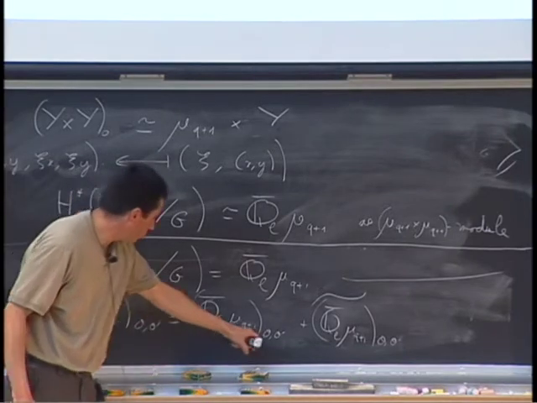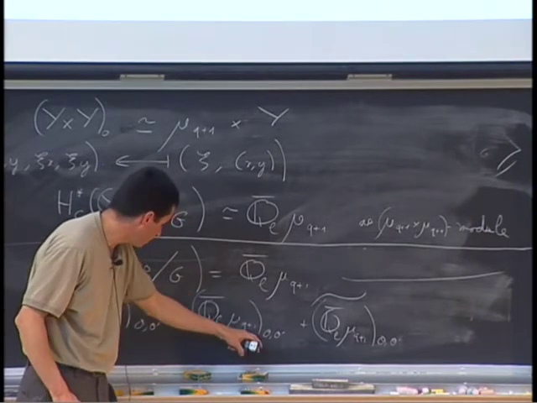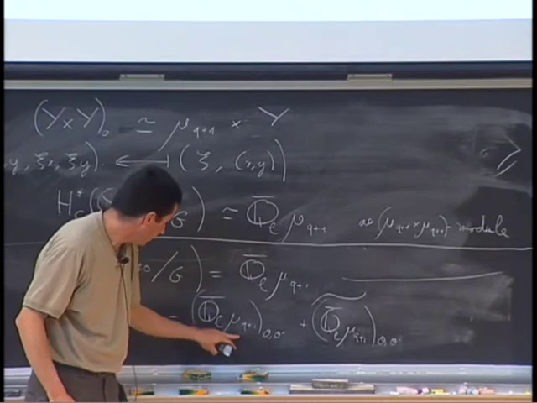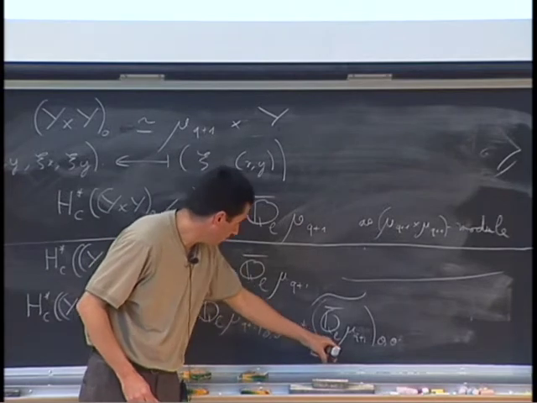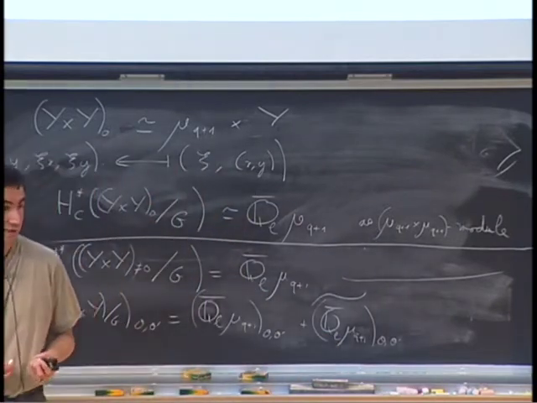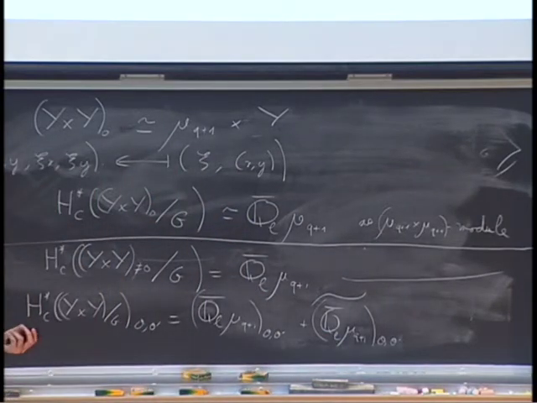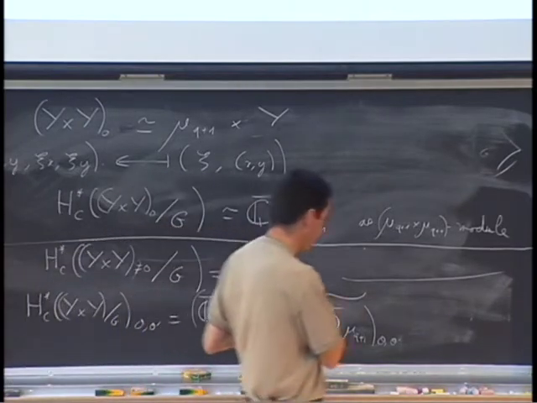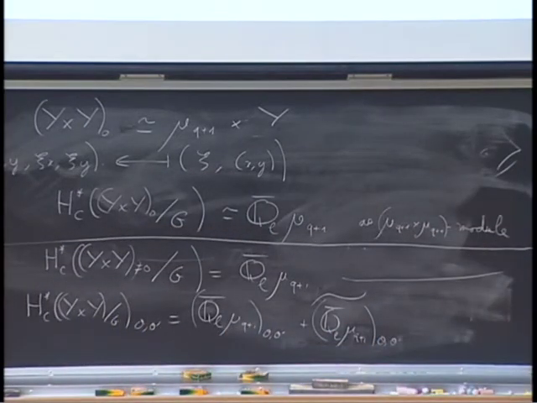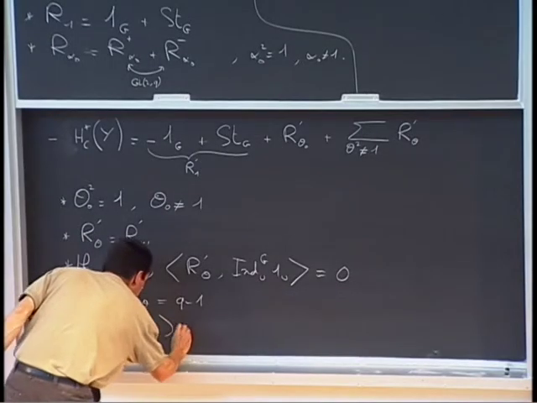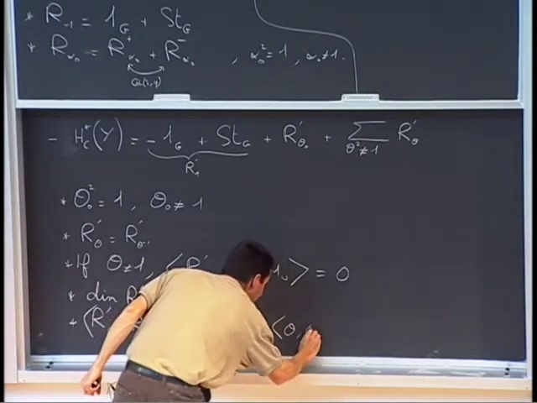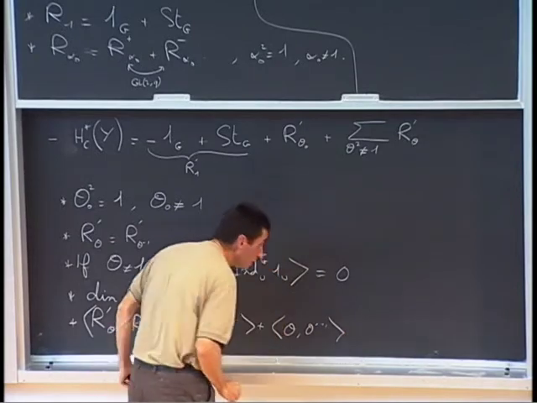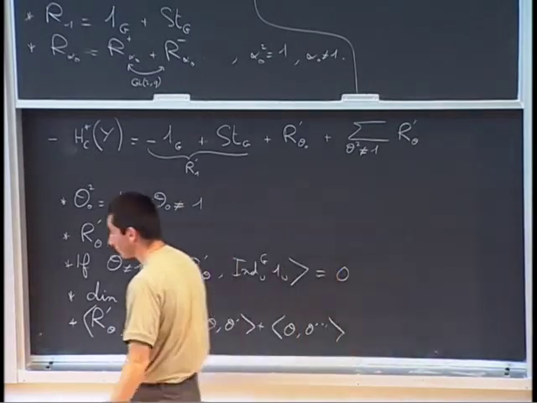And as the dimension of this, in this case, is 1 if theta is equal to theta prime, and 0 otherwise. And in this case, it's 1 if theta is equal to theta prime inverse, and 0 otherwise. That's an easy computation. So at the end we got that I prime theta prime is equal to theta prime plus theta prime inverse. Okay, so we are almost done.